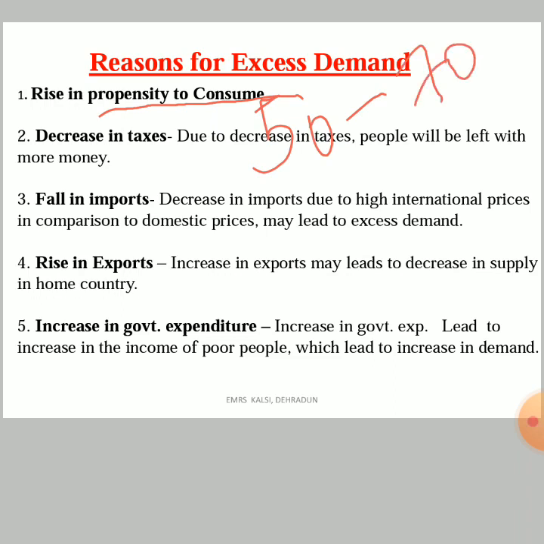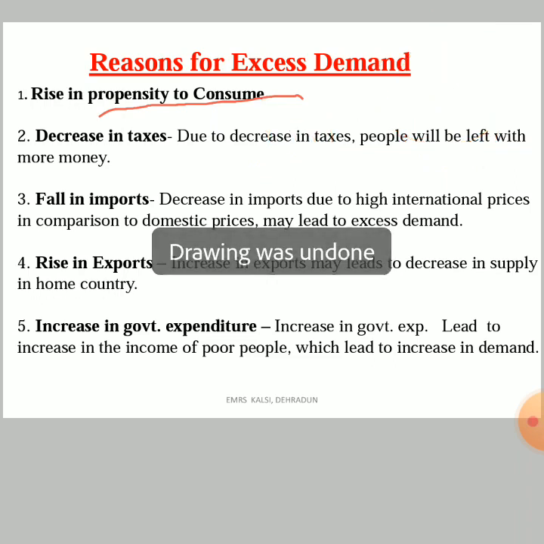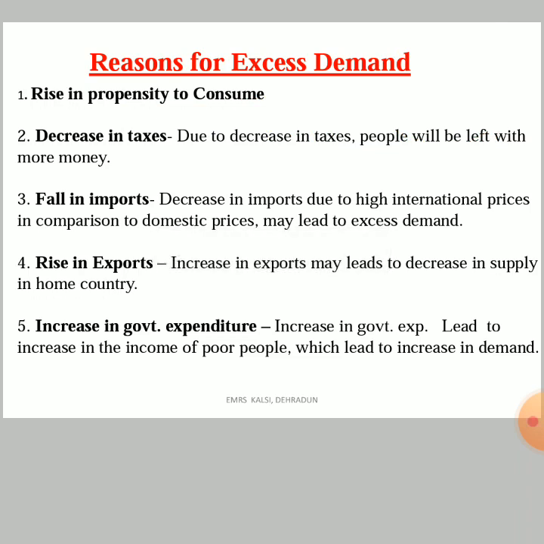Okay, so I'm not saying about the one person, this applies to the whole country because we are studying macroeconomics. Okay, we are not studying micro. Okay, so rise in propensity to consume becomes the reason for excess demand. Okay, now second is decrease in taxes. How decrease in taxes become the reason for excess demand?